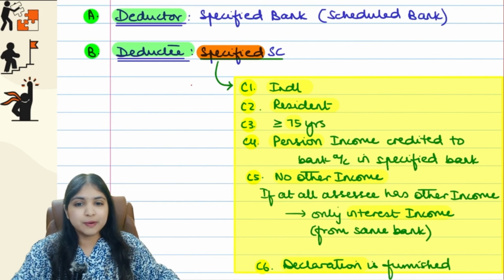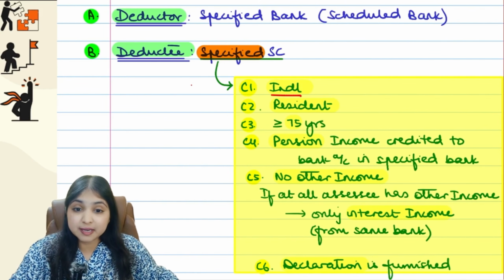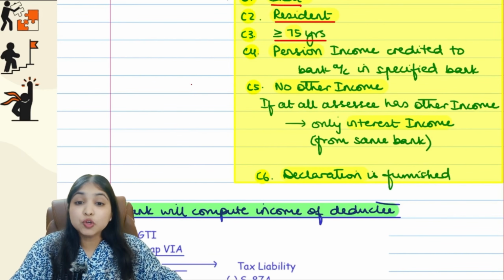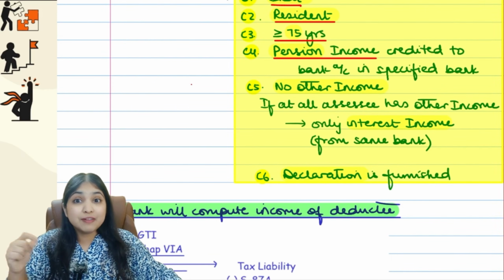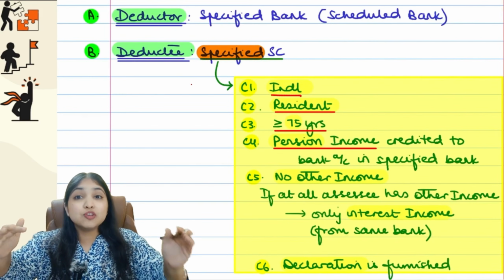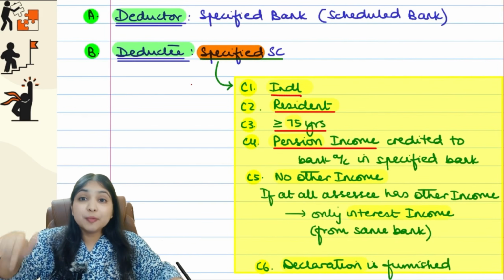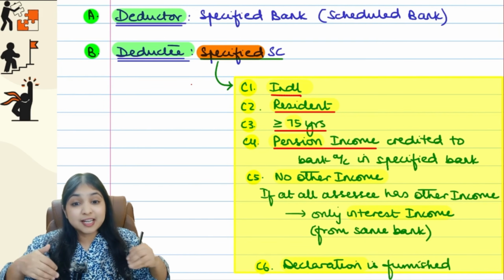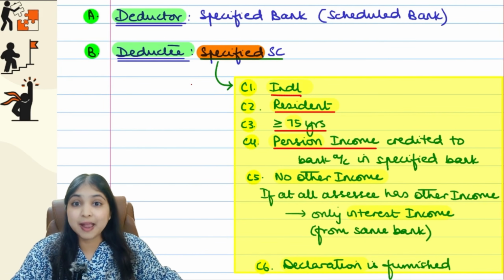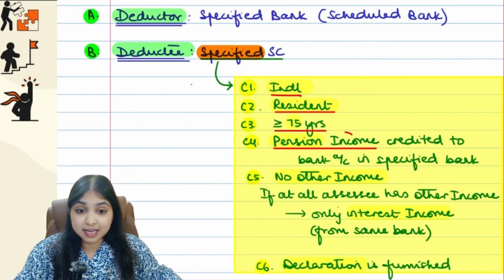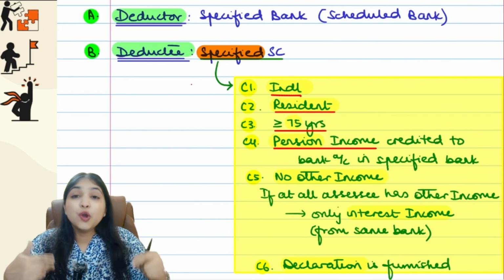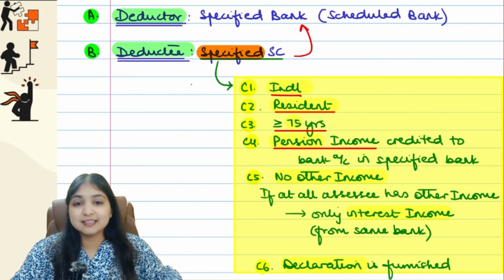Okay, so condition number 1, you must be an individual. Condition number 2, you must be a resident. Condition number 3, you must be at least 75 years. Condition number 4, you must be having pension income. This is mandatory. You must be earning pension income. And whatever pension income you're earning, that pension income should be credited into your bank account, and your bank account should be where? Inside the specified bank. You're understanding? So there's a connection between this senior citizen and this bank. What is a connection? The senior citizen is earning pension income, and that pension income is being credited into the bank account of the senior citizen. Which bank account? A bank account which he has inside the specified bank.